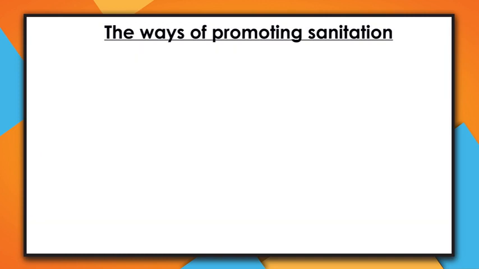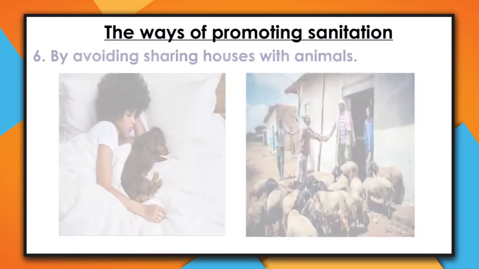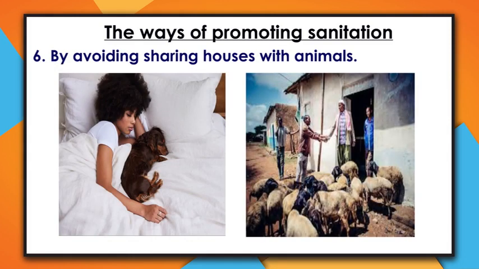Another way of maintaining sanitation, my lovely one, I think you're following, is by avoiding sharing houses with animals. As you all know, animals dump their wastes anywhere. So when we share houses with these animals, animal wastes will contaminate our houses and can also cause diseases to people.